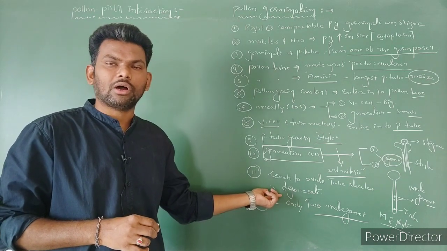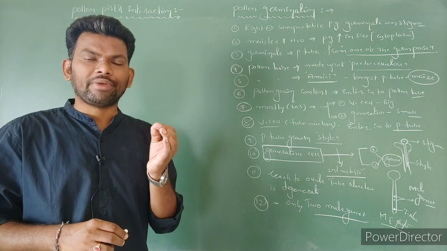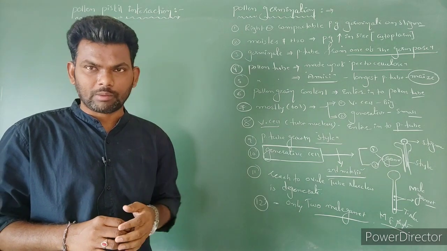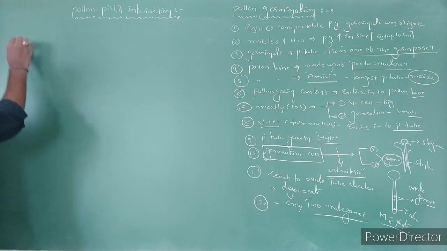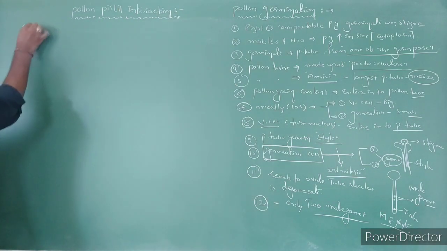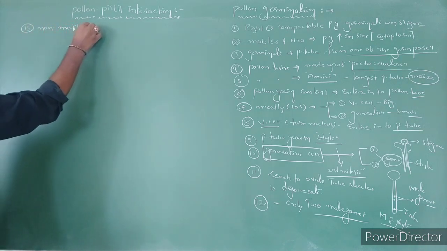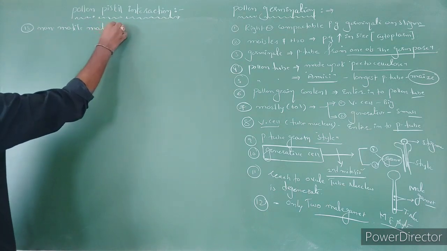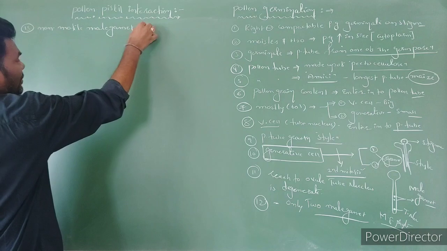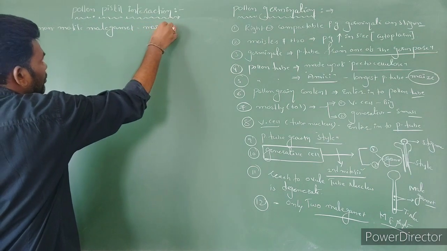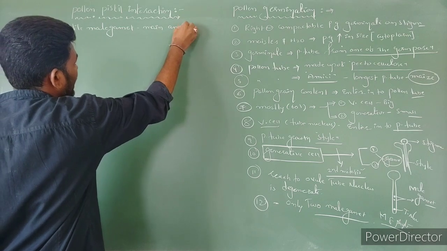These two male gametes are non-motile in nature. Non-motile male gametes are one of the major characters of angiosperms. Right? The point is here. Non-motile male gametes present in the pollen tube are one of the characteristic features of angiosperms.